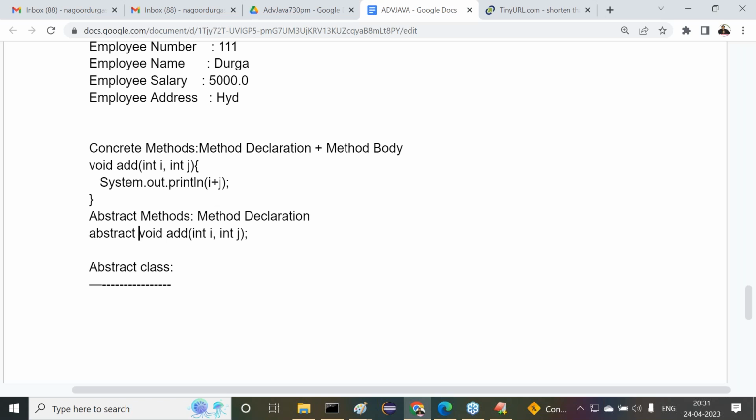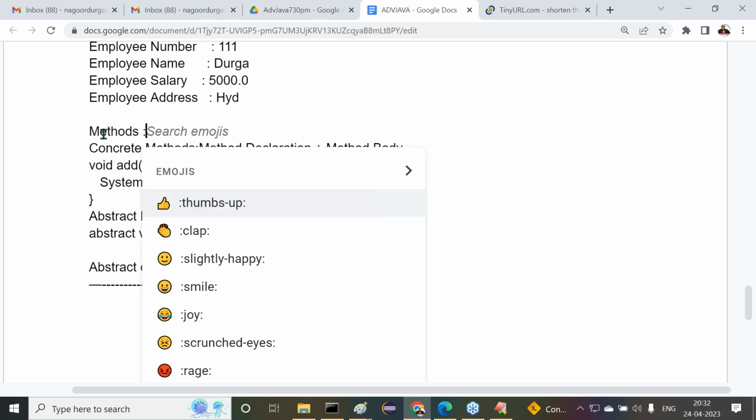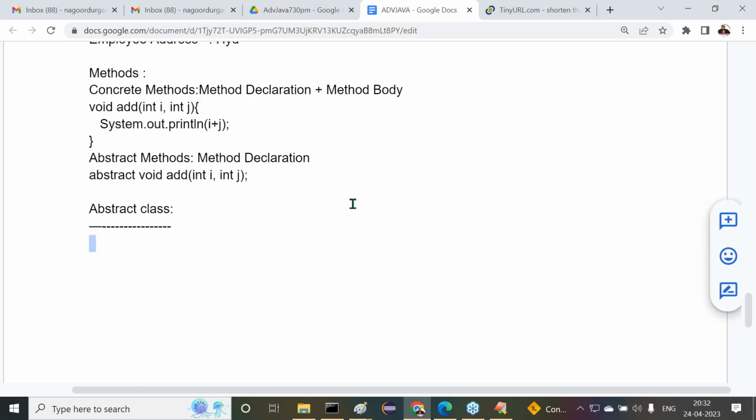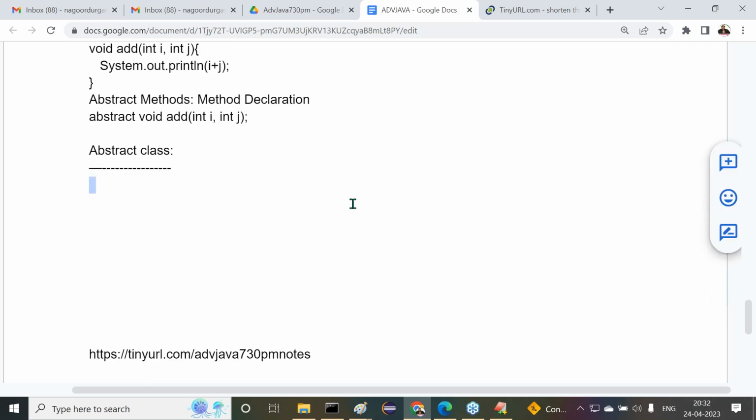Here we have only method declaration without method implementation. Are you getting it or not? This is what exactly the meaning of these methods. There are two types of methods, which we already discussed. Now let's come to the abstract class. What exactly is the meaning of abstract class here?